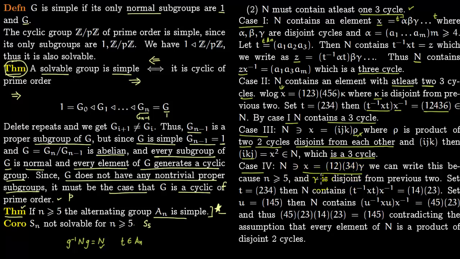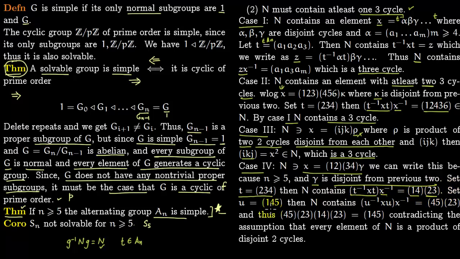So we have written like this, and gamma is disjoint from the previous two. So gamma does not change 1 2 3 4. It just fixes these elements. It has no impact on them. So set t equals 2 3 4. If you set t equals 2 3 4, you again use this formula. So t inverse xt will lie in our normal group. x already lies in the normal group, so x inverse also lies in the normal group. You multiply this, you get 1 4 2 3.